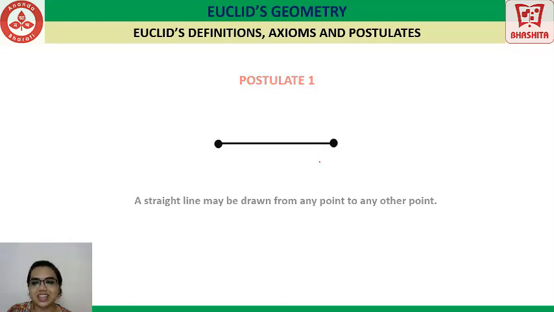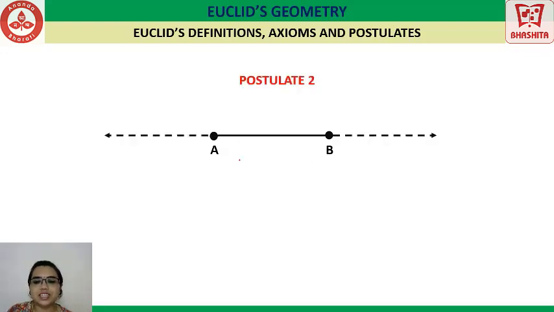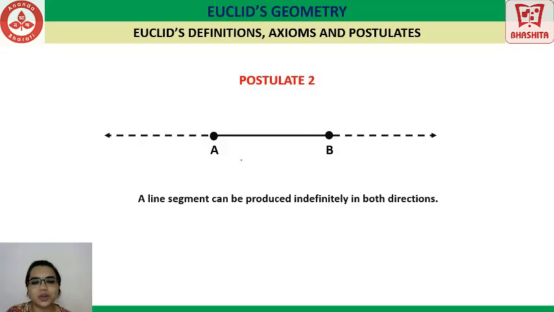Let us see the next postulate. The same line segment with the endpoints A and B. Now here you can see that we are extending on both the sides indefinitely. So what does this postulate want to say? A line segment can be produced indefinitely in both the directions. Let's see the third postulate.